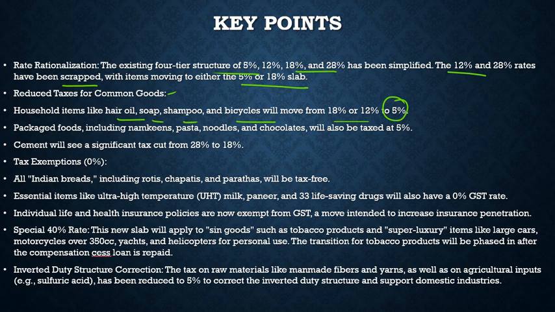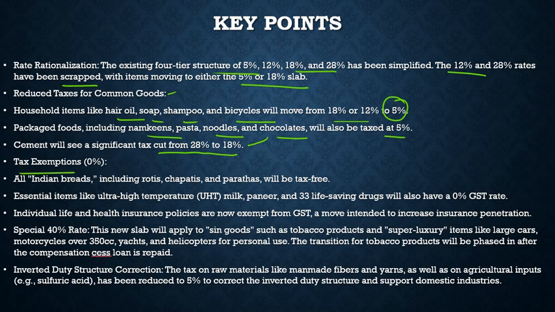Then packaged foods including namkeens, pasta, noodles, and chocolates will also be taxed at 5%. There we will also see the rate decrease. Then cement will see a significant tax cut from 28% to 18%. With respect to cement also, there is a rate cut.